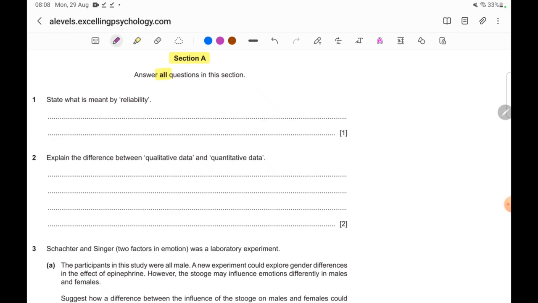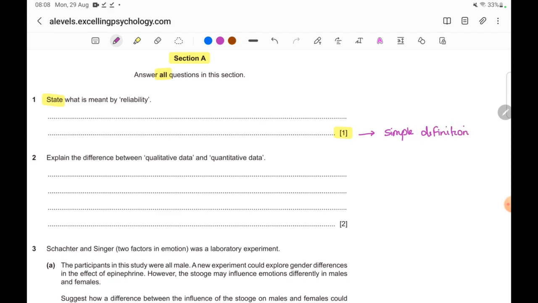Okay, the first question asked to us is, state what is meant by reliability. This is a very straightforward question whenever they tell you to state something. So when the command term is state and the answer is just for 1 mark, it is very clear that you just have to give a simple definition of whatever has been asked. So this is a descriptive question, that too a very simple one.